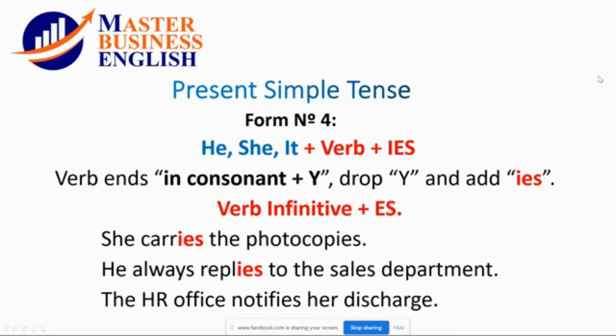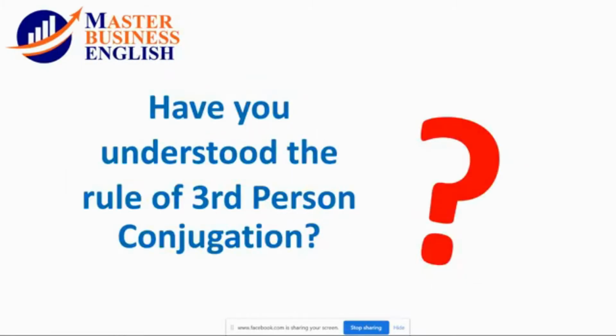In any case, we studied all those rules last time. Up to now, have you understood the rule of third person conjugation? I'm pretty sure you have.